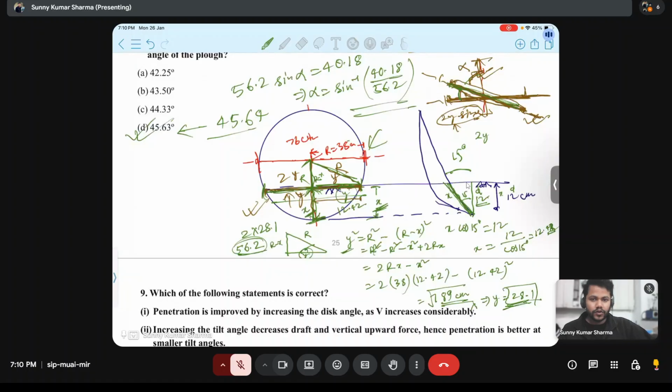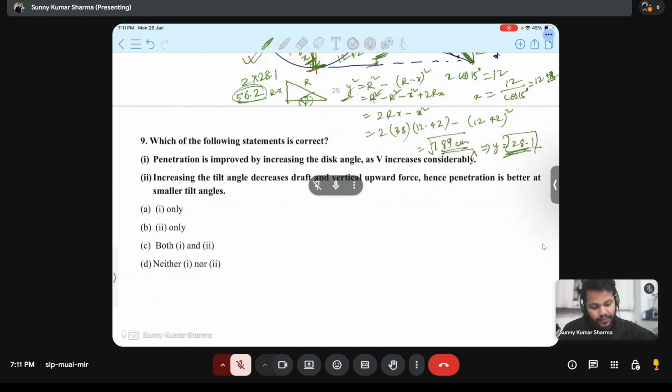Everyone understood? Nitish, you got this? Yes, sir. At any place in this step, do you have doubt? No, sir. Okay, next.